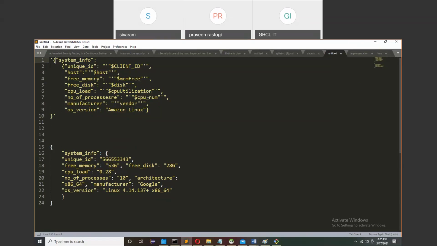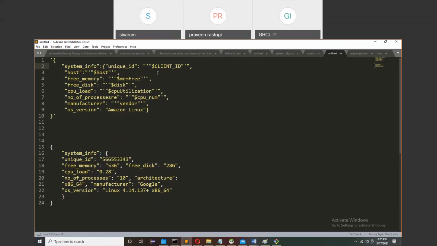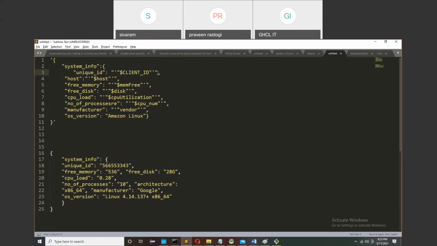So now, Sivaram, you can see here the format in which I'm sending data to the server, in JSON format, that I'm using in my script. It is just similar to the data given in the document. First, system info is there. Then I am sending a unique ID.